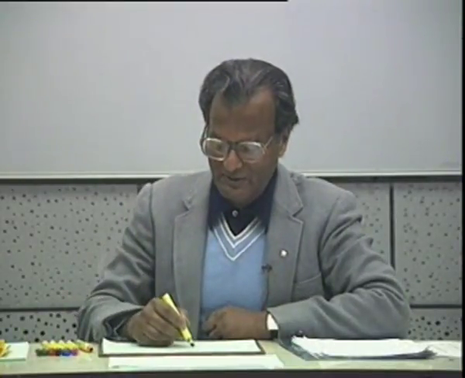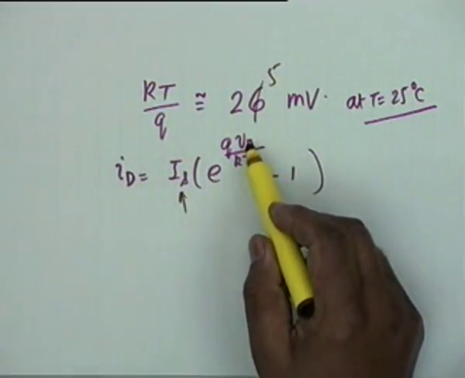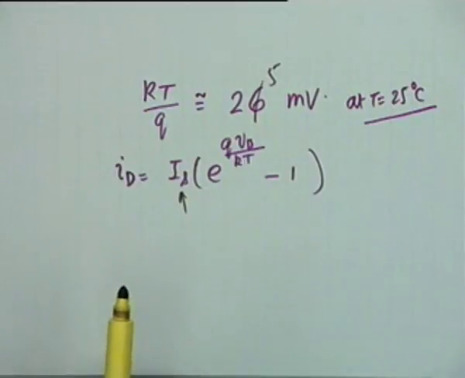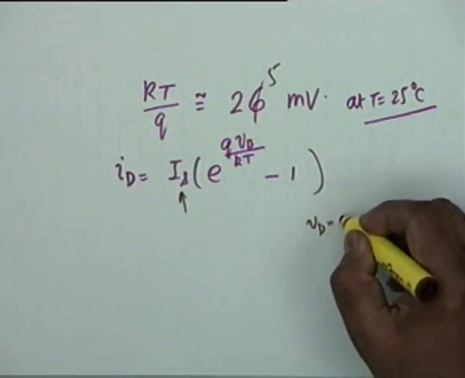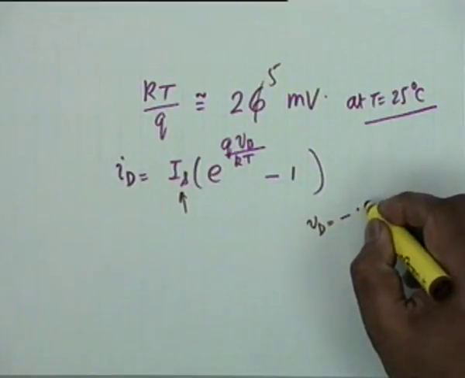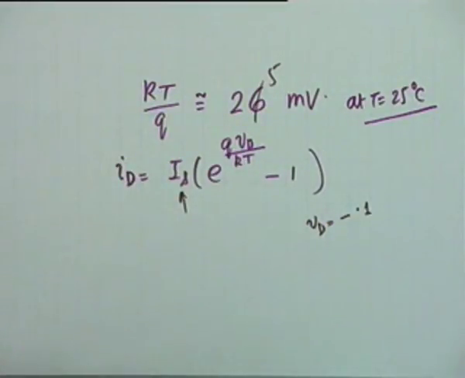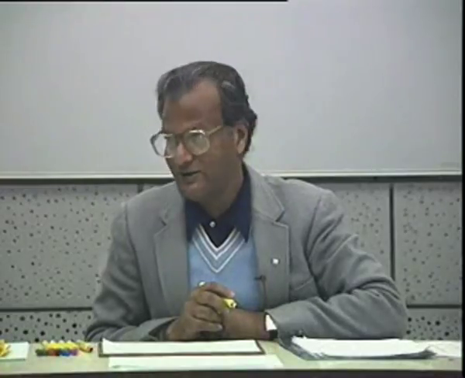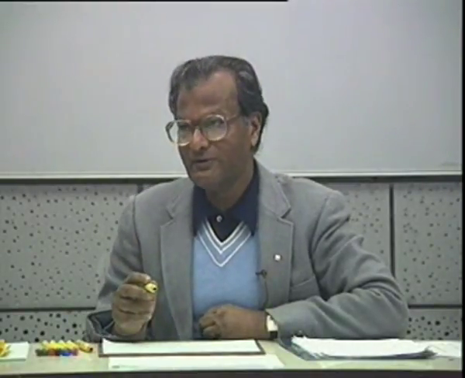Number two, why is Is called the reverse saturation current? This is because if Vd is negative, let's say Vd is equal to minus 0.1 volt. 0.1 volt is how many millivolts? 100 millivolt. So it would be e to the power minus 4.